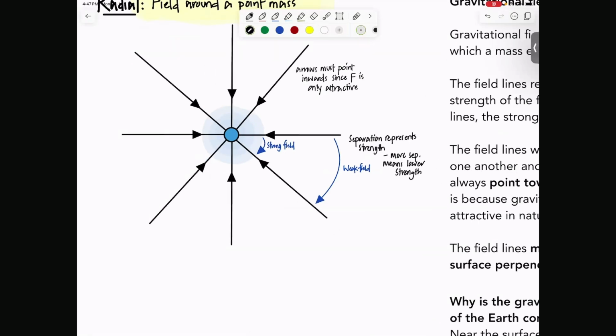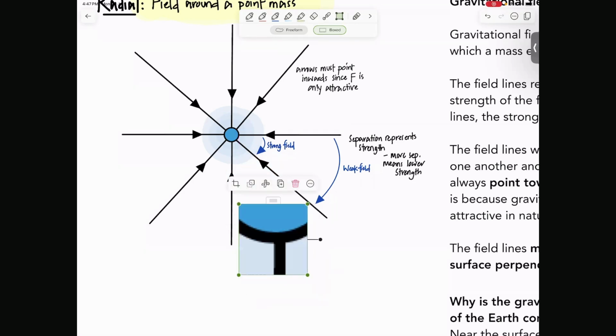And a very important part is the fact that the angle here has to be 90 degrees to the surface.